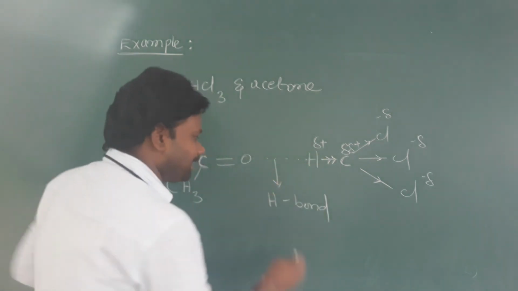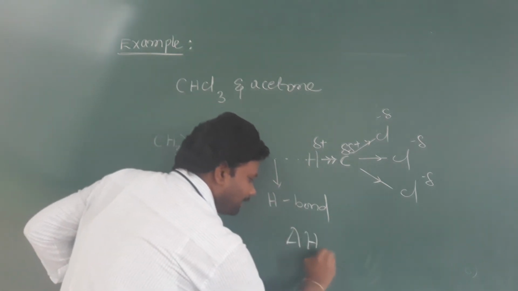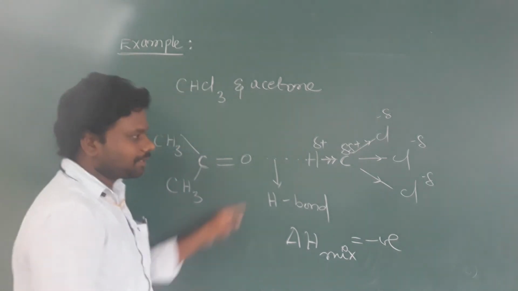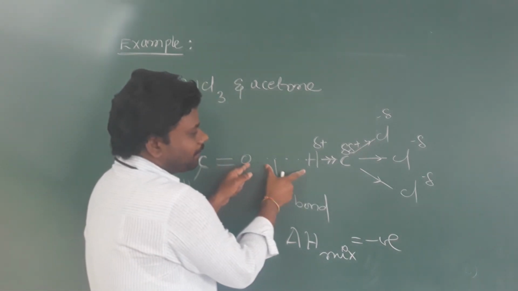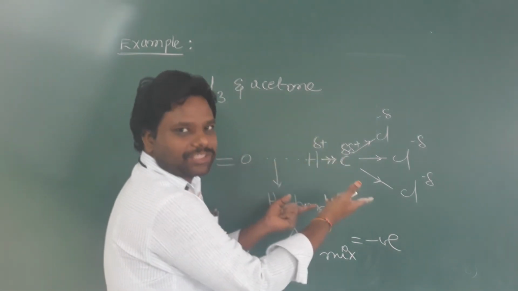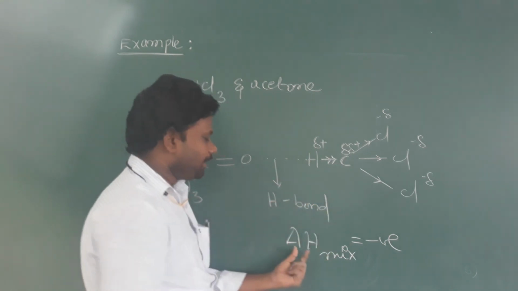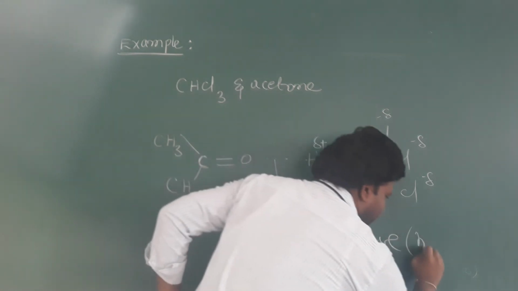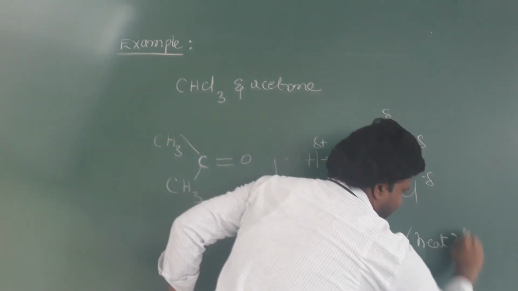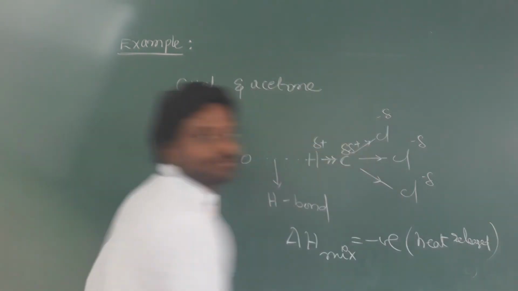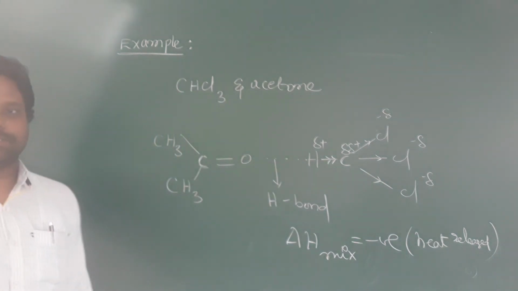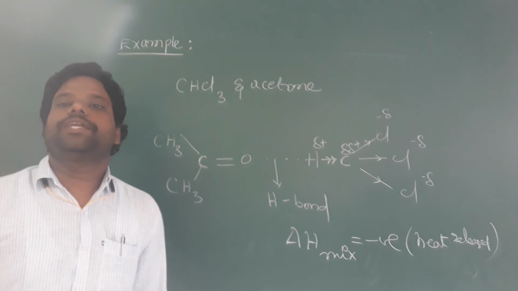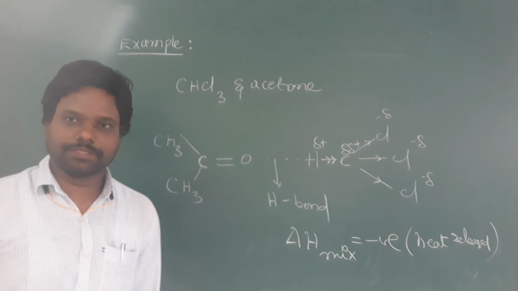That means the change in enthalpy on mixing is negative, that is, heat is released. This is the example for a non-ideal solution with negative deviations.